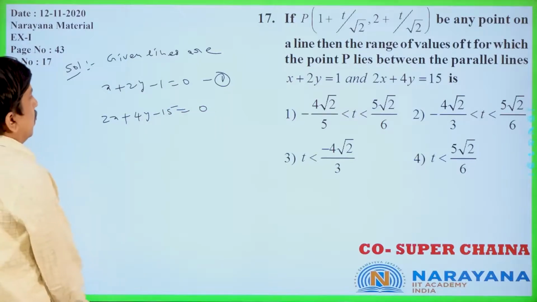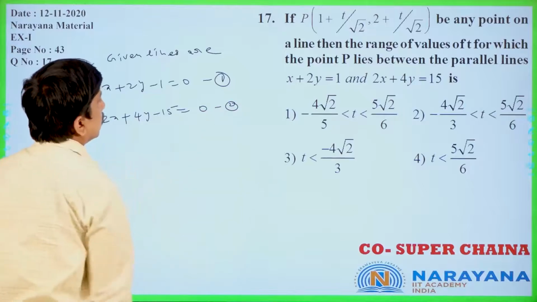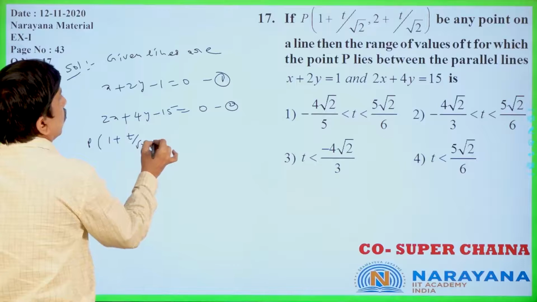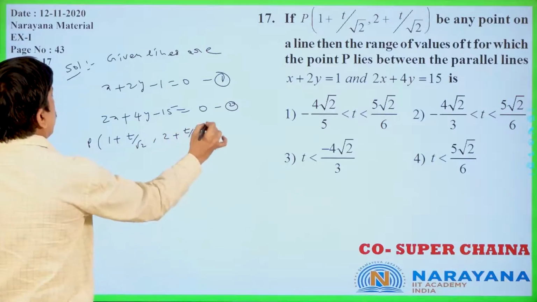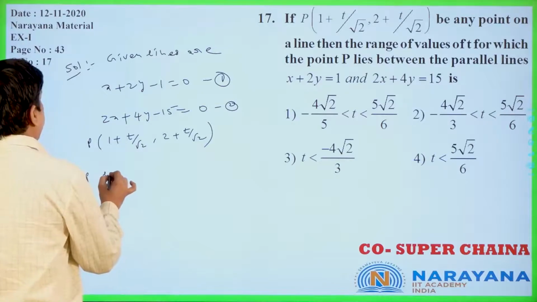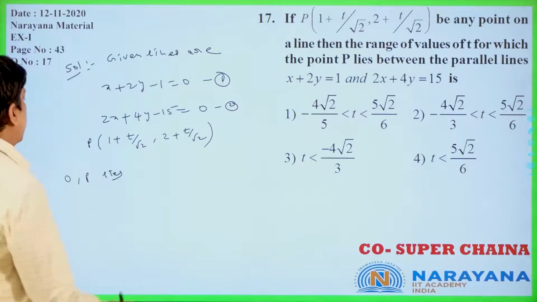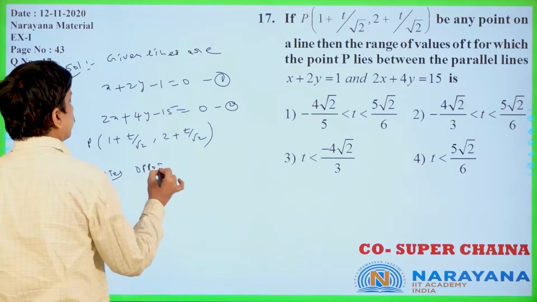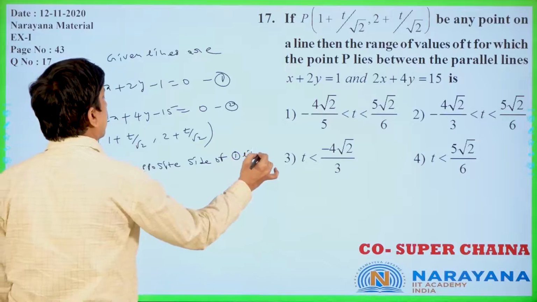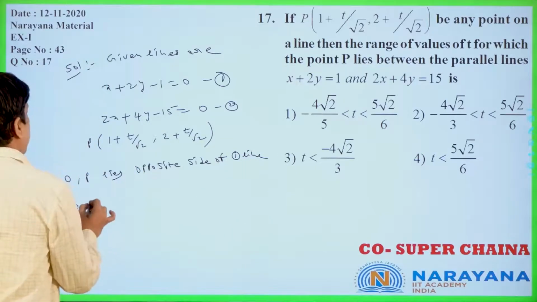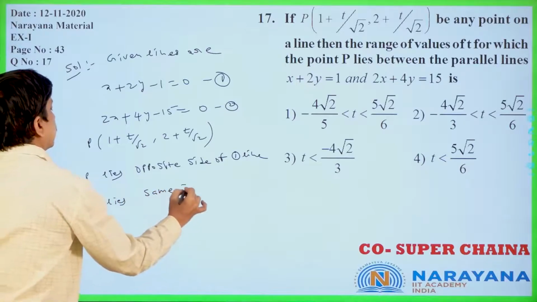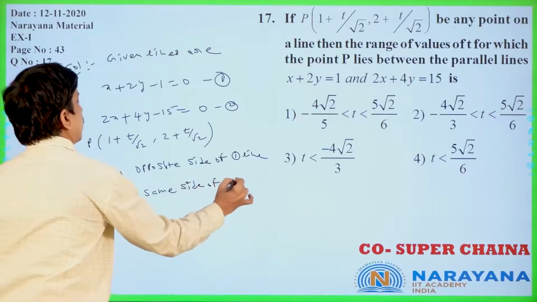Okay? Now first line, second line. Now P is nothing but 1 plus t by root 2, 2 plus t by root 2 only. Origin O and P lie on the opposite side of the first line. Is it clear or not? And O and P lie on the same side of the second line only.